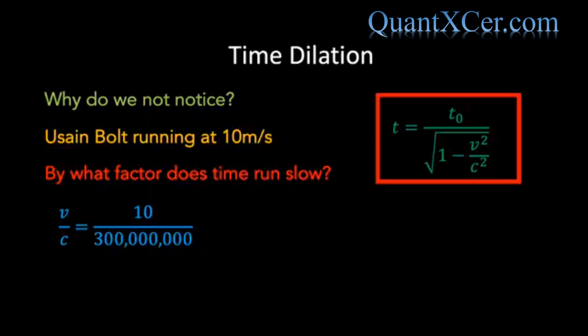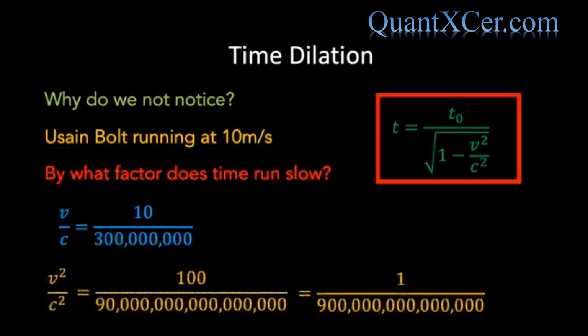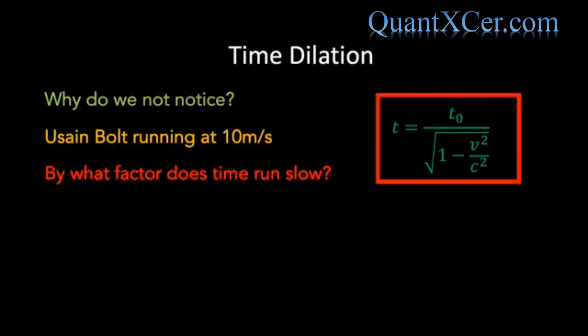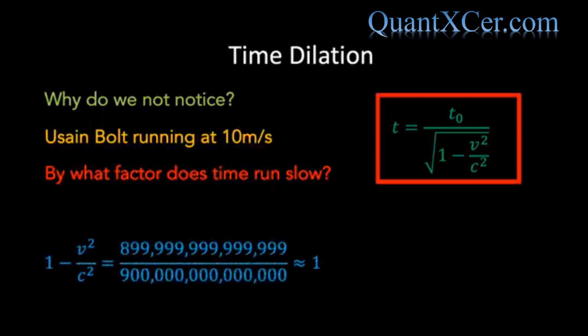But we need v squared over c squared, which is 1 over 900 trillion, which is an incredibly small number. And therefore, 1 minus this incredibly small number gives a number which is very, very close to being 1. And so we see that t is essentially the same as t0. And this is true for the vast majority of moving objects that we encounter in our lives. They are simply not moving fast enough for us to notice the time dilation effect.